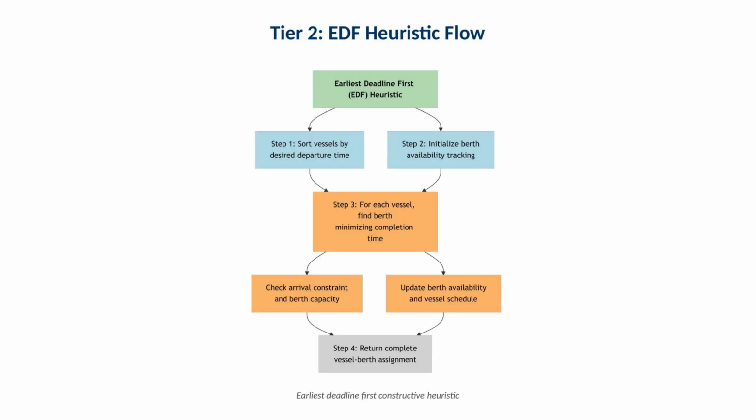This flow diagram shows the logic of the earliest deadline first heuristic, from sorting to berth selection to schedule update. Operationally, the key mechanism is updating berth availability after each assignment. That update is what propagates the impact of early decisions into later feasibility.